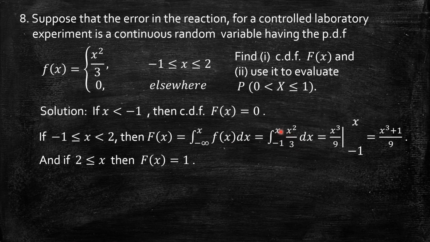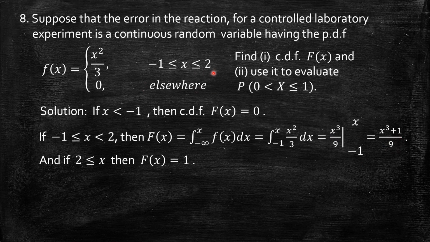But -1 to x is a subinterval of the interval -1 to 2, where f(x) is x²/3. So integrating this gives x³/3, that is x³/9. Upper limit is x, lower limit is -1. Upper minus lower, so x³ minus (-1)³ means (x³ + 1)/9. So the CDF is now (x³ + 1)/9.